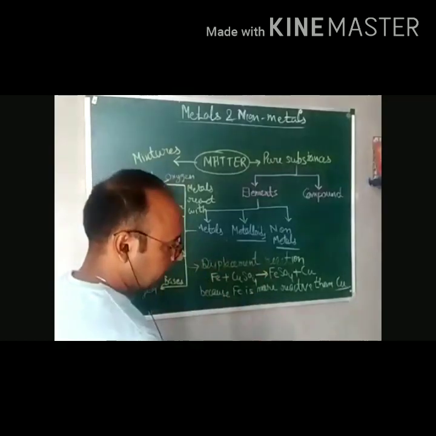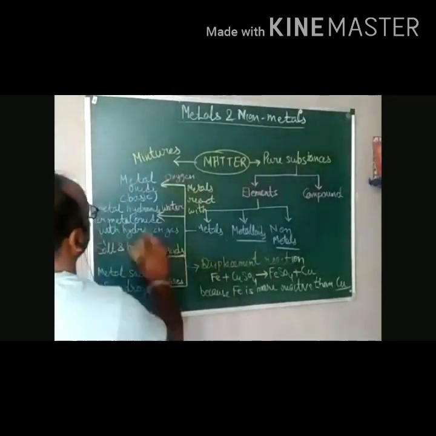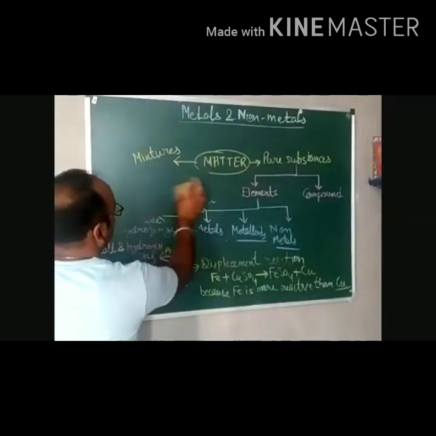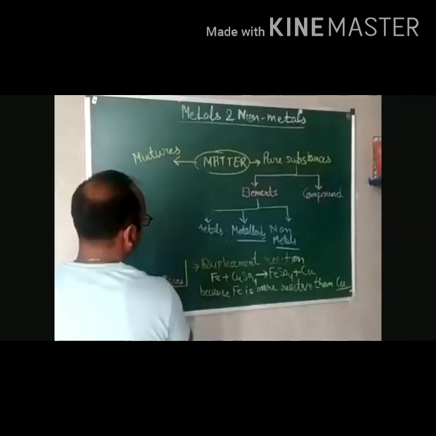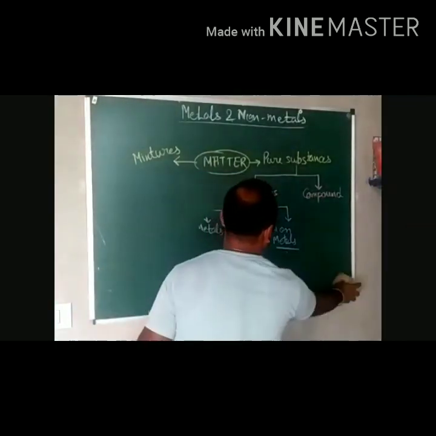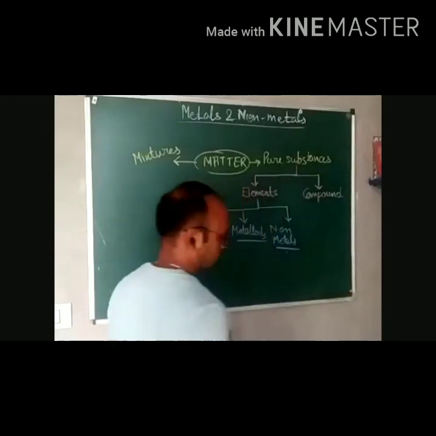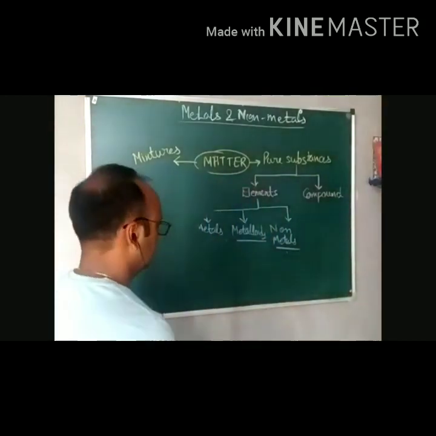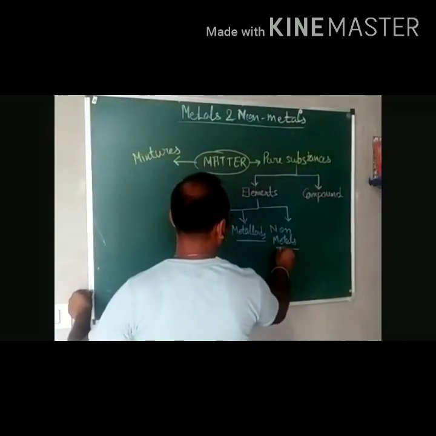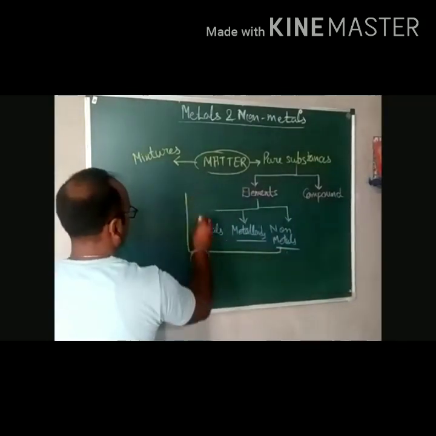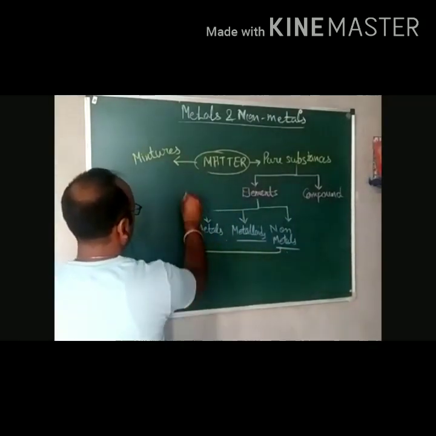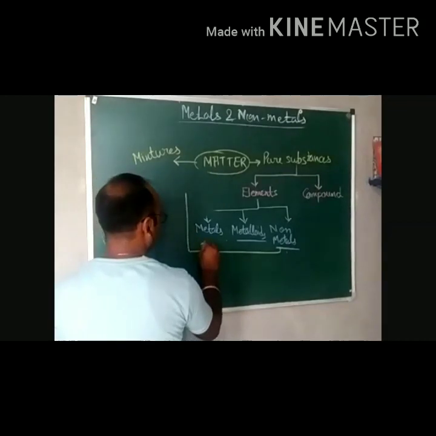For that, I have to erase this. Now we are discussing physical properties first.